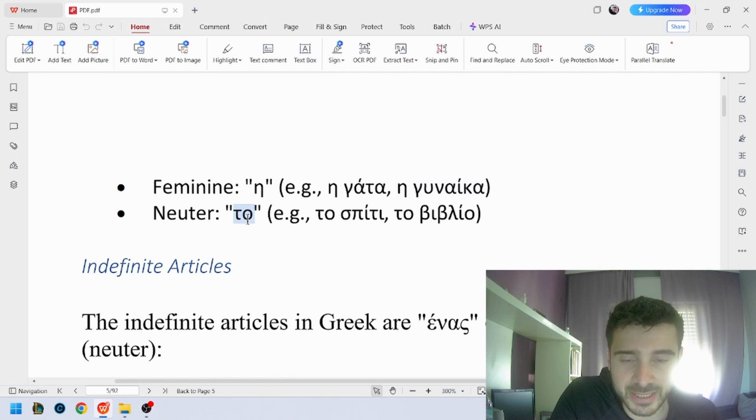And the neutral article is το. So the words house and book are neutral, so we will say το σπίτι for the house and το βιβλίο for the book.